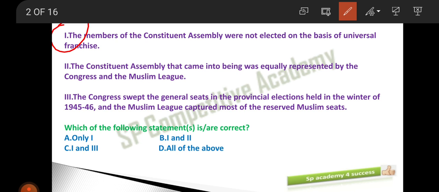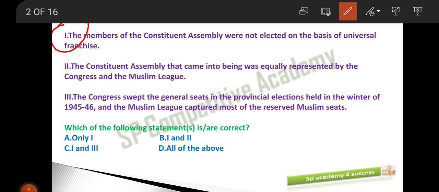Second, the Constituent Assembly that came into being was equally represented by the Congress and the Muslim League. Third, the Congress swept the general seats in the provincial elections held in the winter of 1945-46, and the Muslim League captured most of the reserved Muslim seats. So which of the following statements are correct? This is the question here.